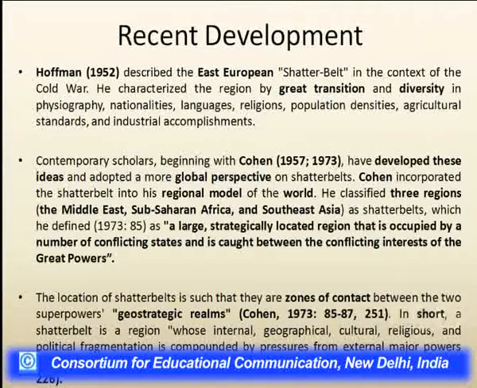Population density is also very diverse in these East European countries. The levels of agriculture and industry are also very diverse.